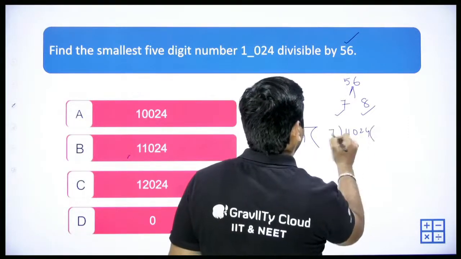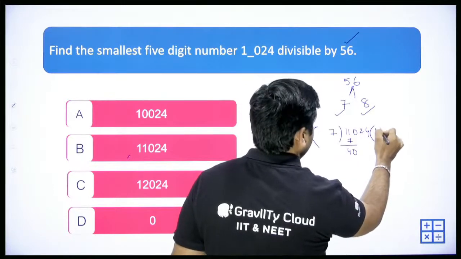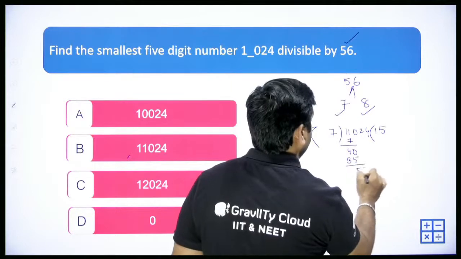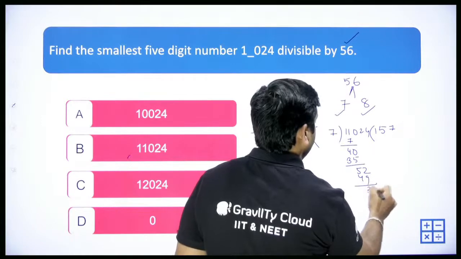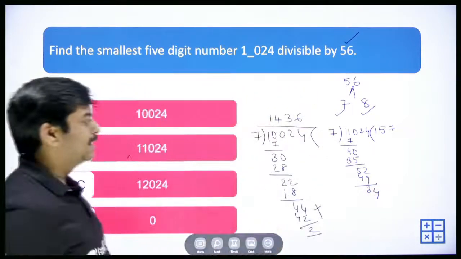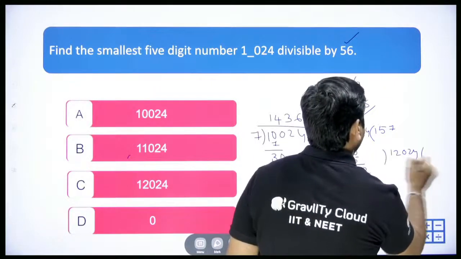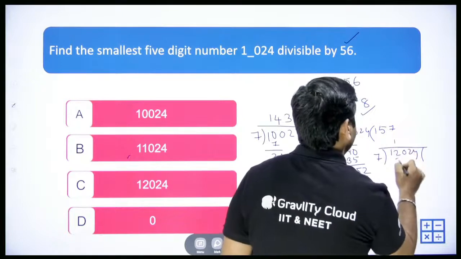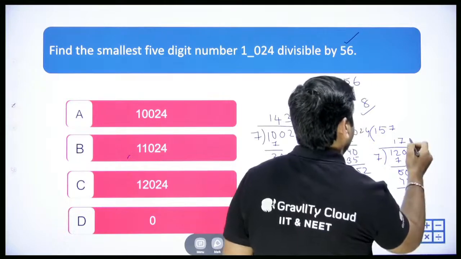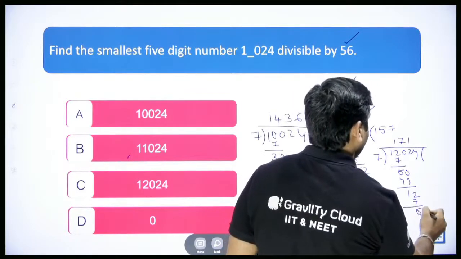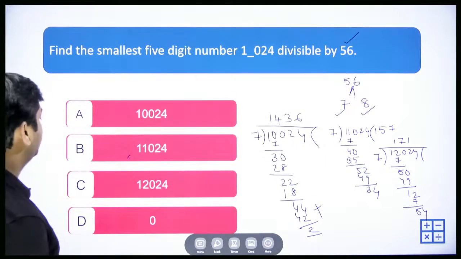11024 with 7. 7 1s are 7, which is 4, 0. 7 4s, so 7 5s. 7 5s are 35, you'll get 5, 2. 7 6s, 7 7s are 49, you'll get 3 and you'll get 4. Okay, we have not done. Just once again, please cross check all these calculations. Let's go with 12024. 12024 with 7. Right, 7 1s are 7, we get 5 back, 0. 7 7s are 49, you get 1, 2. 7 1s are 7, you'll get 5 and 54. 7 8s are 56. I am not sure that any other number is divisible by 56.